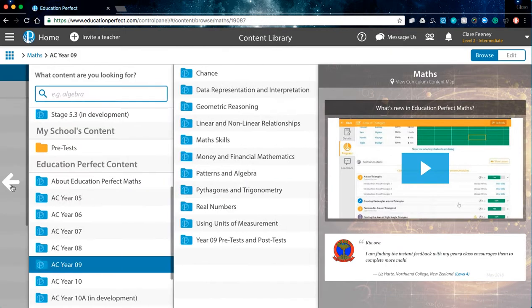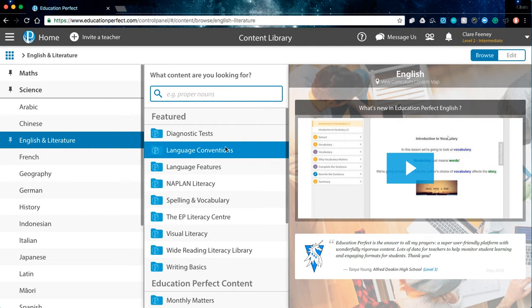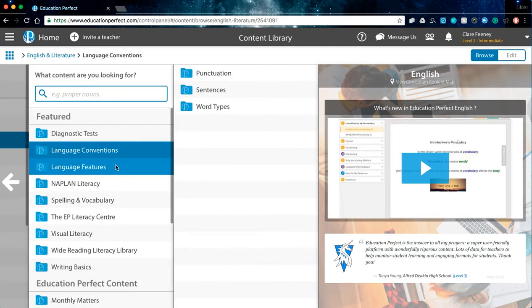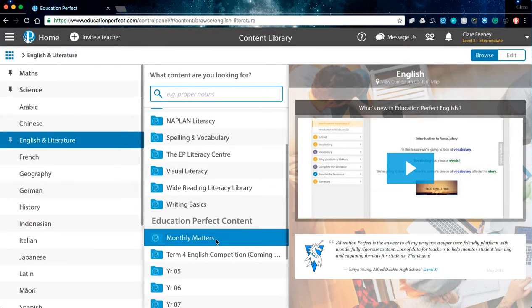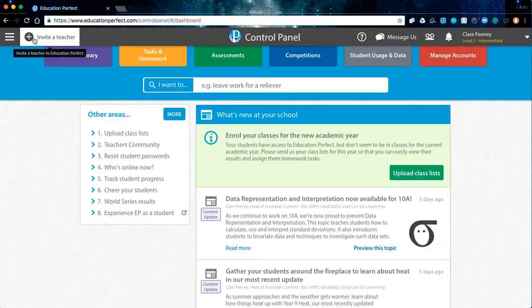Within English, for example, we have our wide reading library, lots of language conventions. We have our diagnostic assessments to help with language conventions and reading comprehension. I suppose the other side of it is teachers can go in and actually arrange the content however they'd like to. And so I suppose that's how a few schools are currently using it, because they're using our resources and creating a folder structure that works for them. So that's just a very brief introduction, but I think it would probably be best if I create you both accounts and you can really have a look through that content library in more detail.